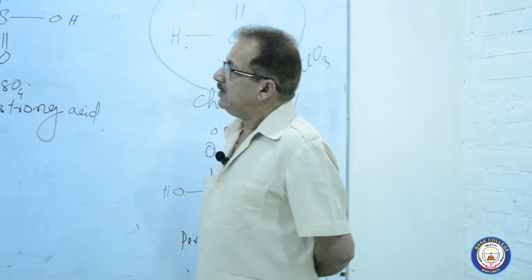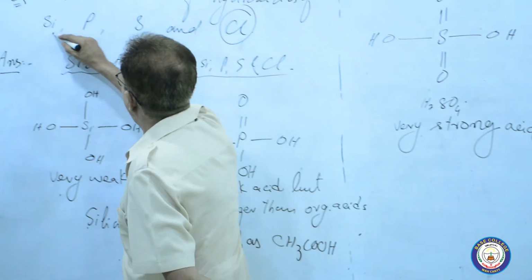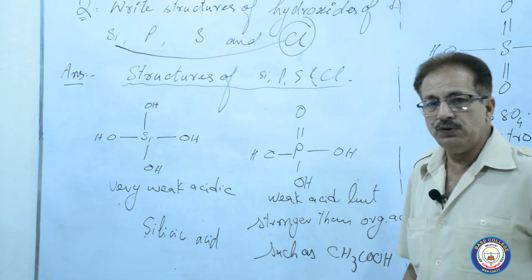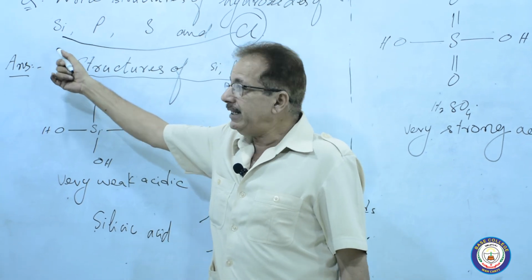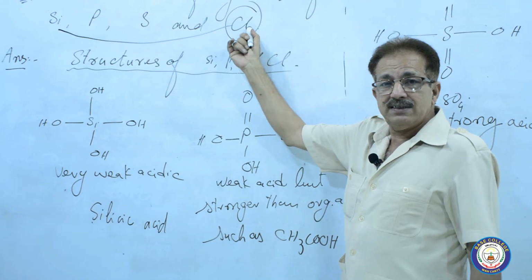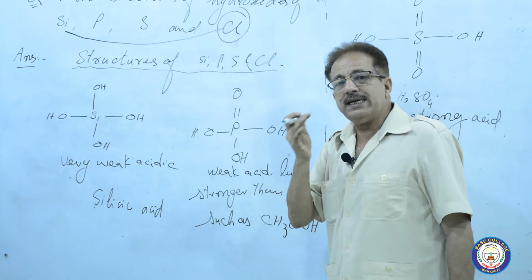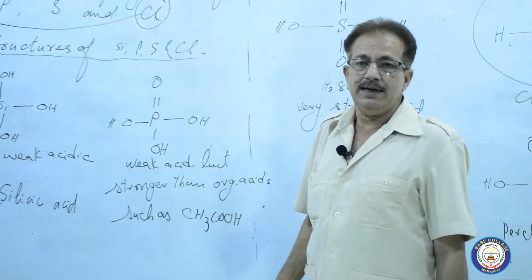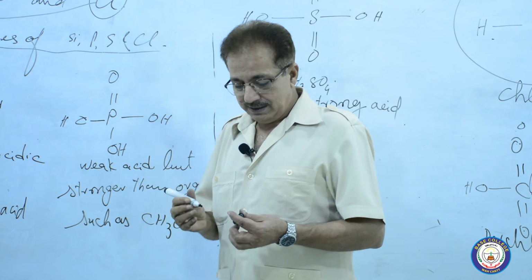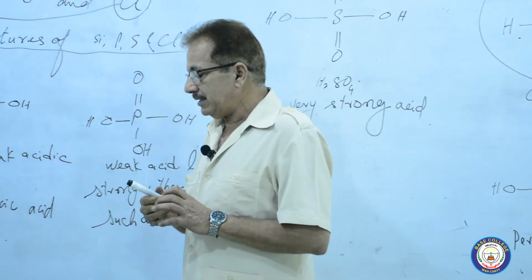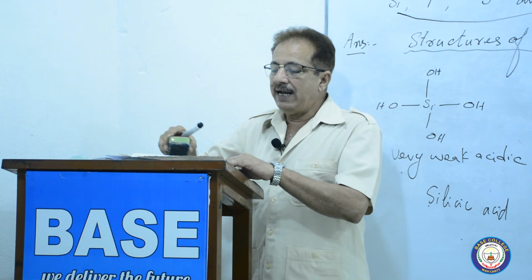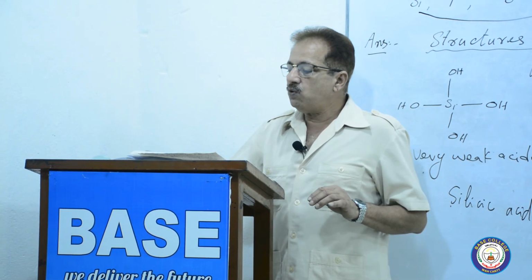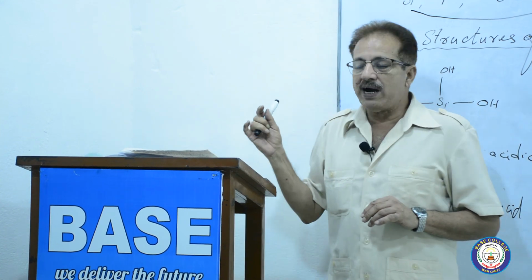So it means from silicon to chlorine, the hydroxides go from weakly acidic to the strongest, the hydroxide of Cl. These are important, all about the hydroxides. It has been finished. Now we have to take another topic, that is about the alkali metals, group 1 elements.